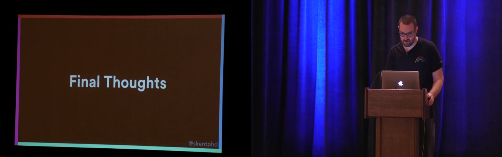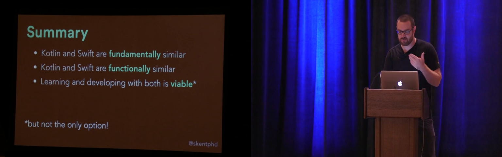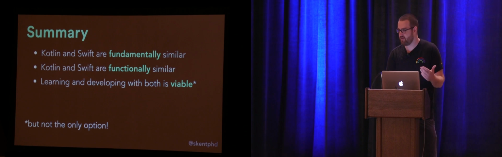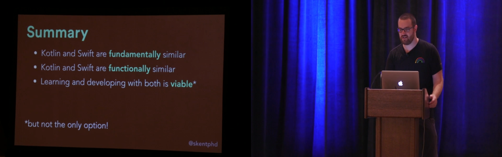So final thoughts. Kotlin and Swift are fundamentally similar, and I mean that in terms of the principles that they have chosen to embody and promote. And above and beyond that, they're functionally similar in the sense that when you use them, they look and feel the same. So concepts that you're familiar with, you don't have to figure out how to translate into new syntax. The syntax is so incredibly close that you're almost all the way there anyway.